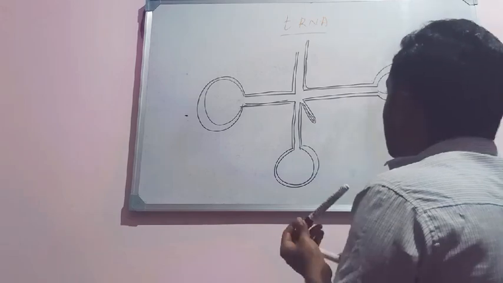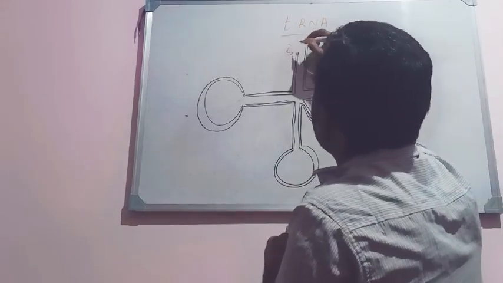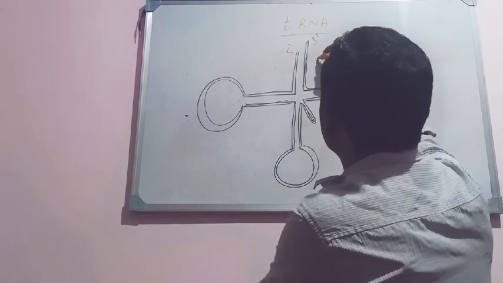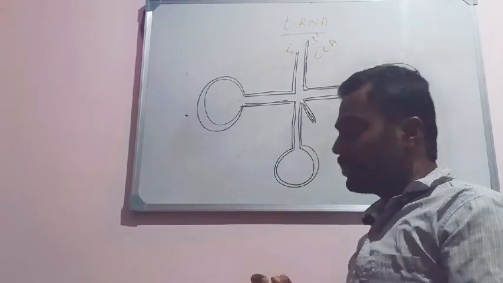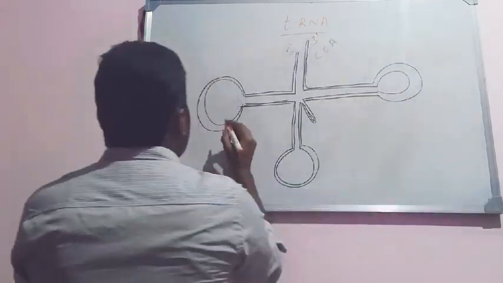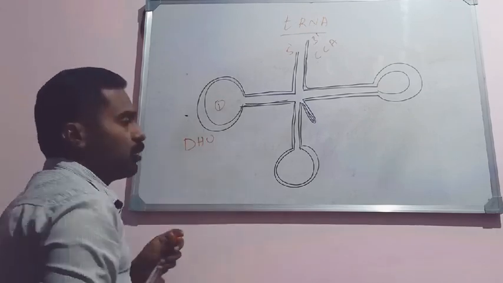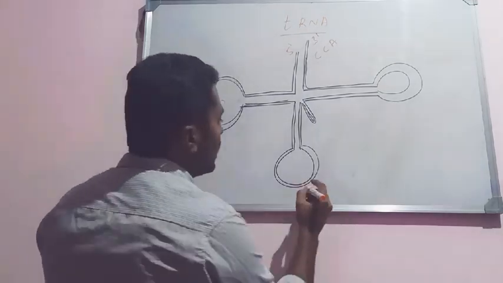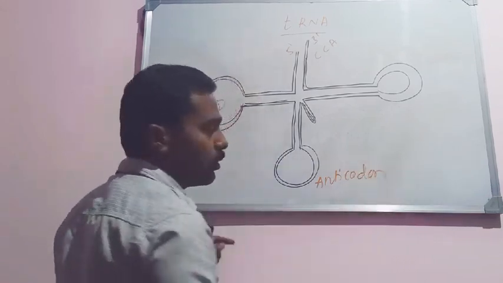This tRNA consists of the 3' end and the 5' end. The 3' end consists of CCA. The unpaired bases found here at the 3' end are called CCA. This first loop is called the DHU loop. The second is called the anticodon loop.